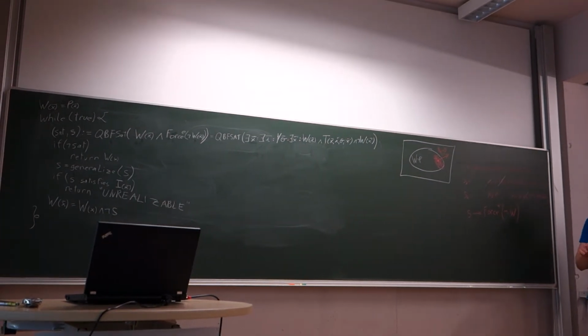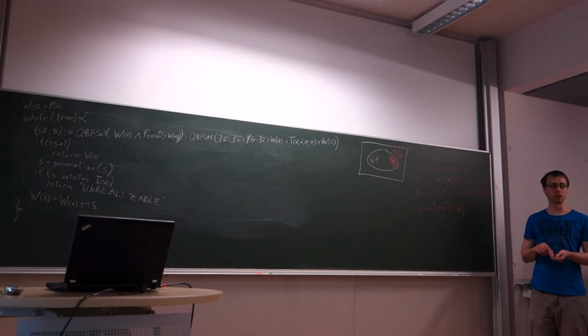So this is a very simple trick how we can make our algorithm here more efficient.